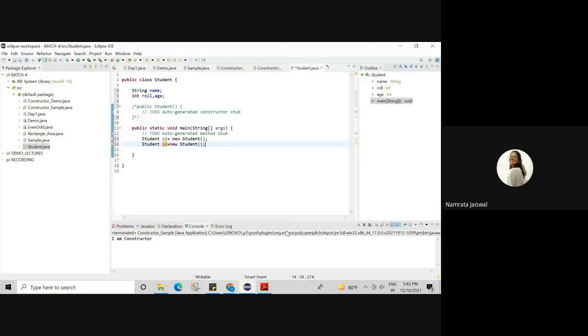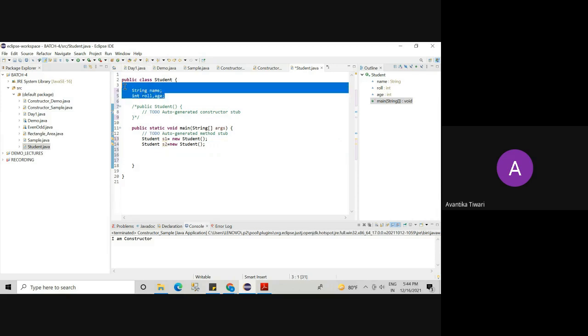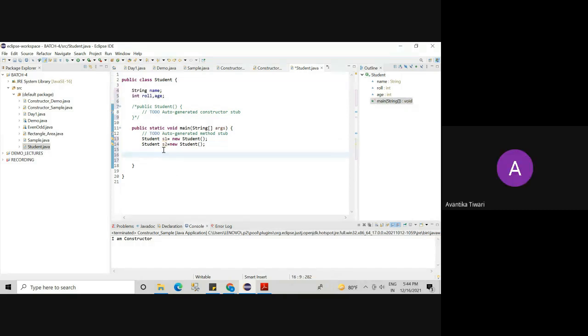Right. So let's try to access what is stored in name, roll, and age. Shall we see what the contents are? How do we check the contents of these variables present in the student class? Using an object. The only way to access the data members of any class is by using an object.